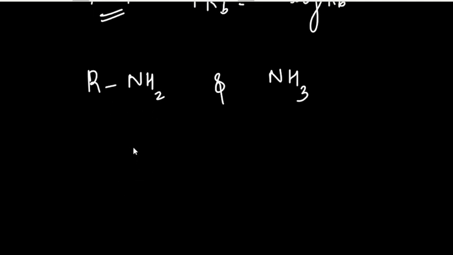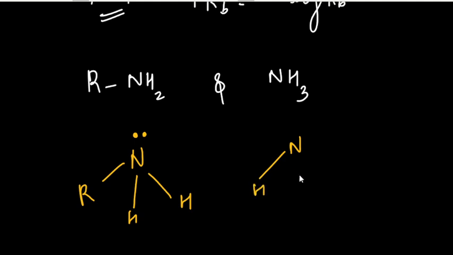In alkyl amine we have N, here is an alkyl group, there is hydrogen, here is hydrogen, and we have a lone pair here. Let's do the same for ammonia, NH3. So we have this lone pair. In the earlier part of the video we studied that basic character is defined by how easily this electron pair can be donated.